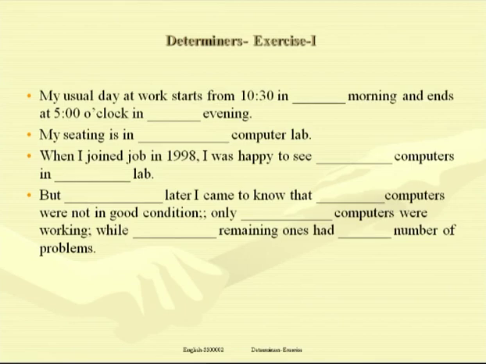If you remember, we said that in a positive sentence, where we want to express number in a positive sense, we may make use of many, but we prefer to make use of phrases like a number of, a great deal of, etc. And that's why here, a number of problems.